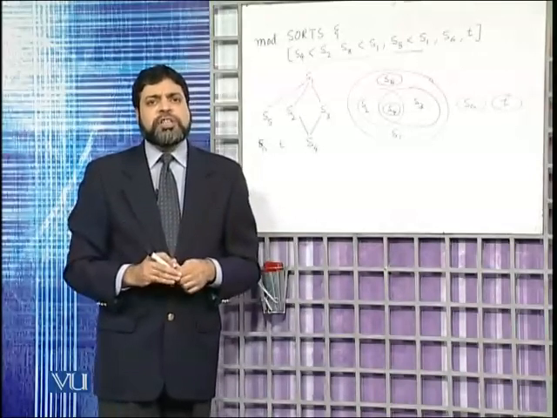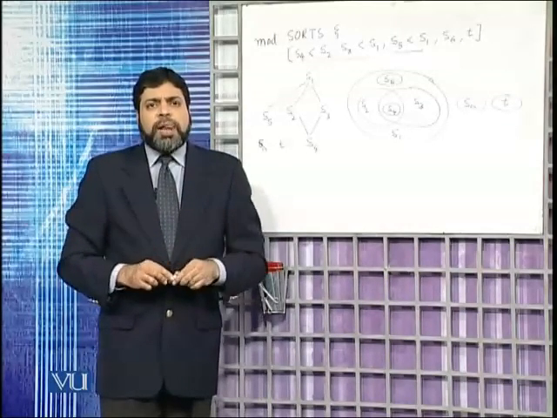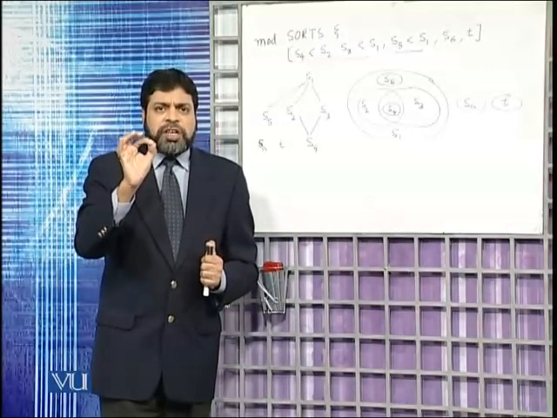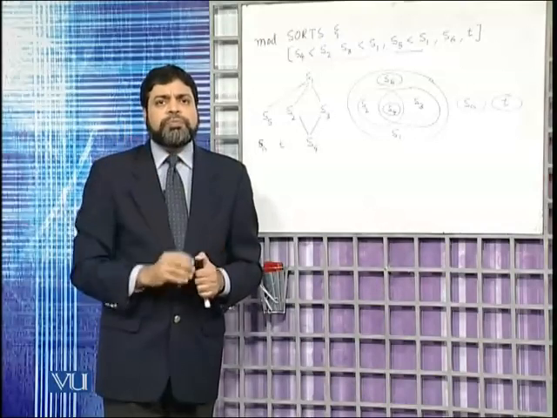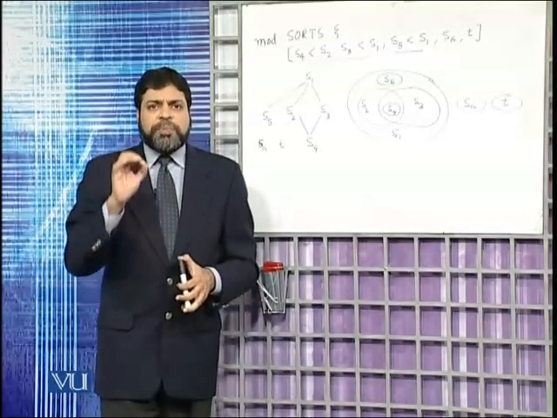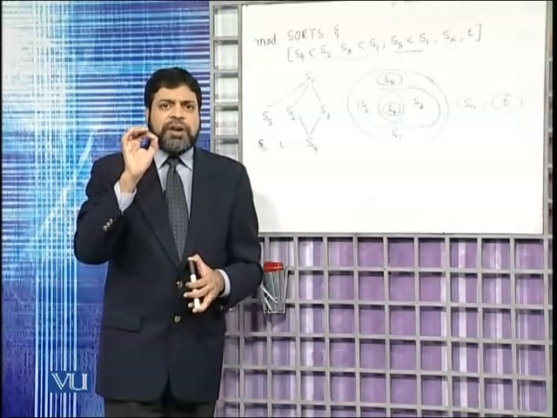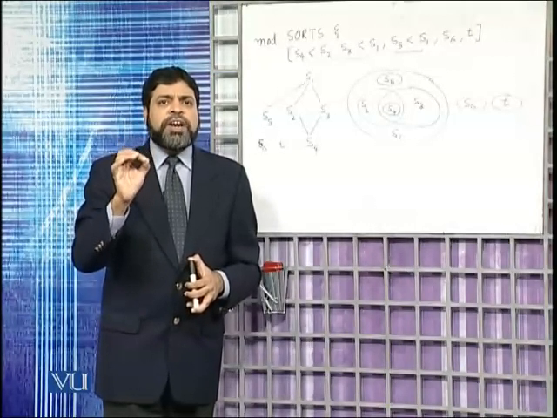What happens in this particular case now? Since S4 is a subset of S2, that means all the operations that are defined on S2 are also defined on S4.